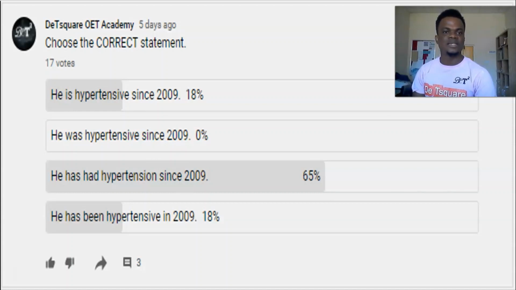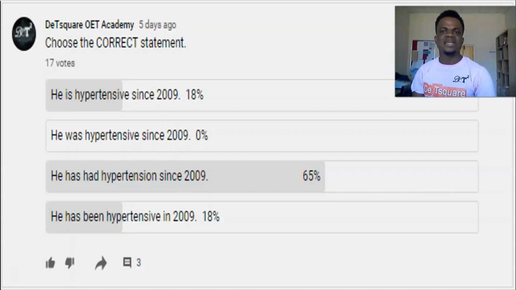If you look at this question, it says choose the correct statement. You have to choose the correct statement. The first statement, A, says he is hypertensive since 2009. This is just a simple present, so there's no need to add any time reference. When writing a simple present, you don't add a time reference.